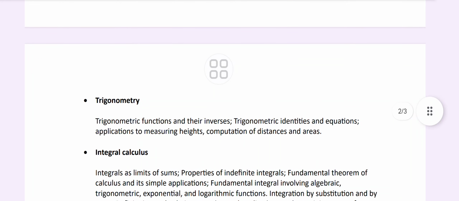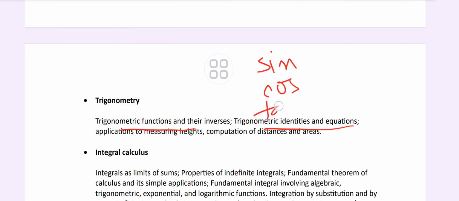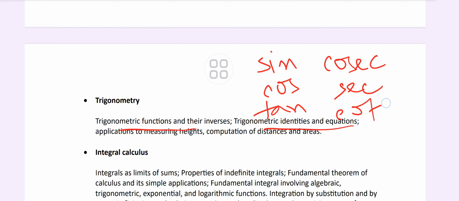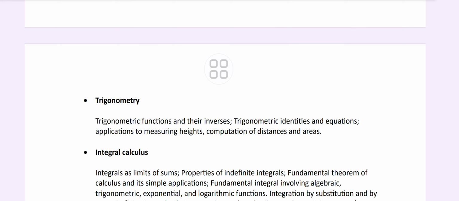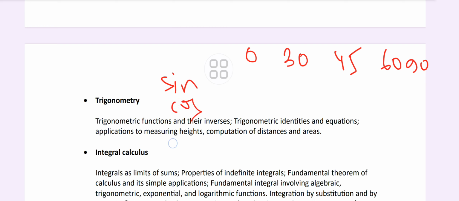Then there is trigonometry, a very easy part, not to worry. Inverse trigonometry, trigonometric identities, obviously we have to learn sine, cos, tan, cosec, sec, cot. There are different formulas we know, and obviously measuring height will be done with tan. Now the sine of 0, 30, 45, 60, 90 goes like this: 0, 1 by 2, 1 by root 2, root 3 by 2, 1.